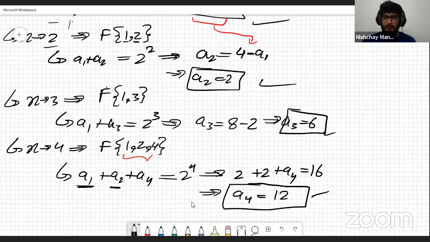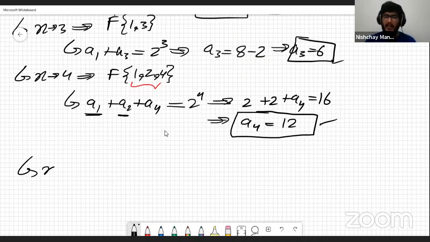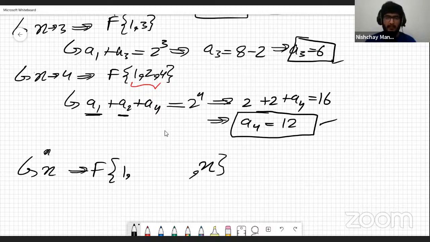What is happening is, let's take a general number, some n. Every n greater than 1 is going to have a factor of 1 and the number itself, right? Which is n, greater than 1 currently. And the rest of the factors I'm just naming as k1, k2, etc. up until kt, right?